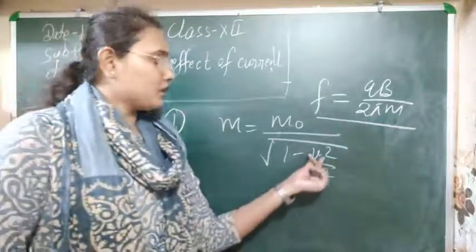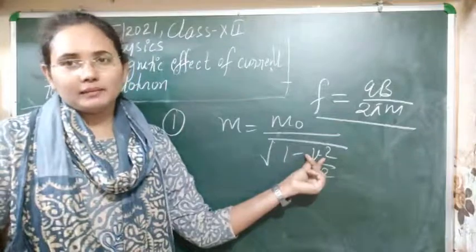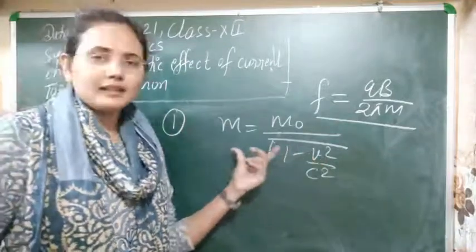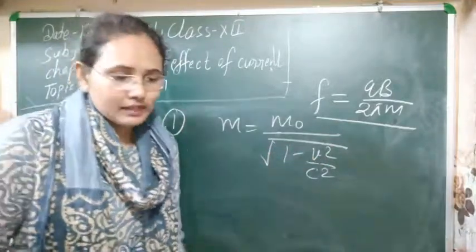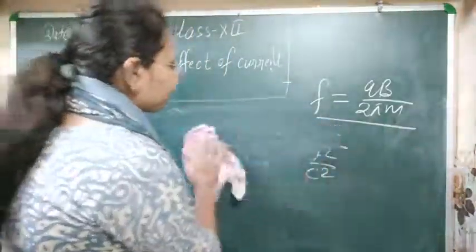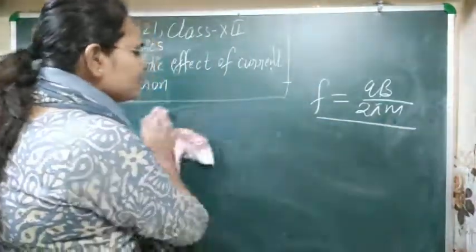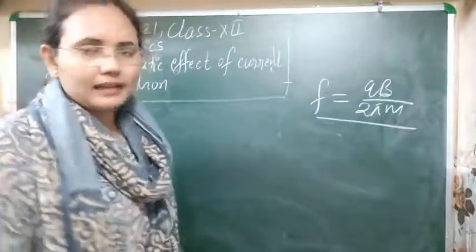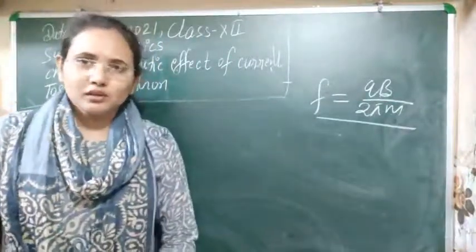This means the velocity of the particle should not be very high there. Clear? I think this factor is now clear. The second limitation is that we cannot accelerate very light particles like electrons in a cyclotron.